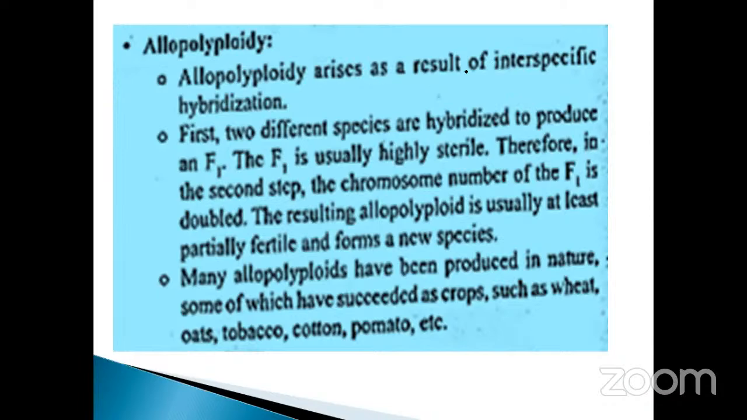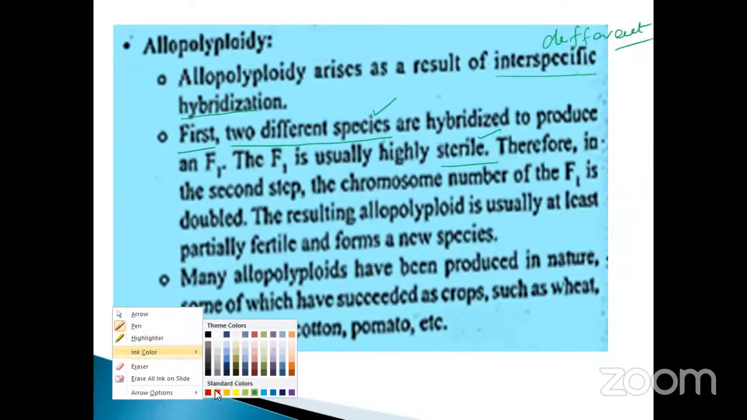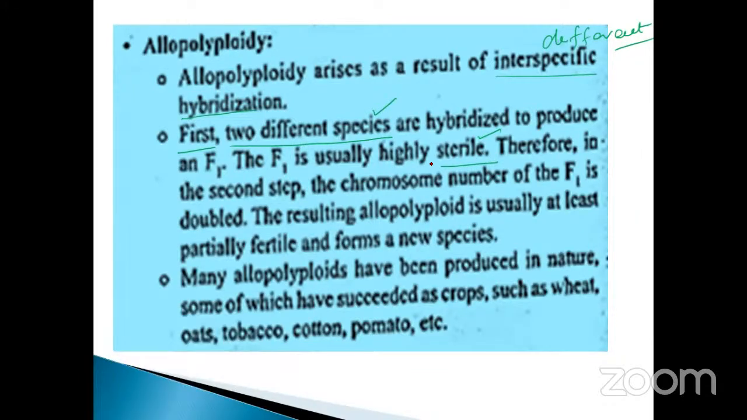Allopolyploidy arises as a result of interspecific hybridization. What is the meaning of interspecific? It means different. Just don't forget: two different species are hybridized to produce the F1, and the F1 is usually highly sterile in nature. This is also an important question from the NEET point of view. Due to allopolyploidy, the F1 generation will be sterile. Like that they may ask questions.